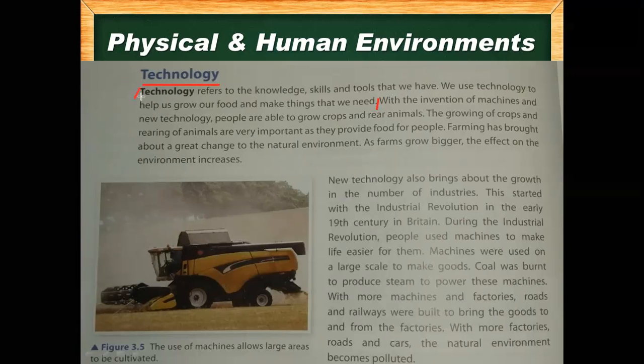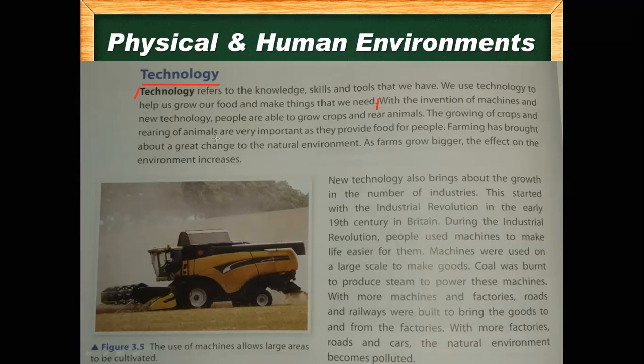Abdul Rahman Ayman, you can start reading from technology. "Technology refers to the knowledge, skills, and tools that we have. We use technology to help us grow our food and make things that we need." That's it, thank you. So technology refers to the knowledge, skills, and tools we have.